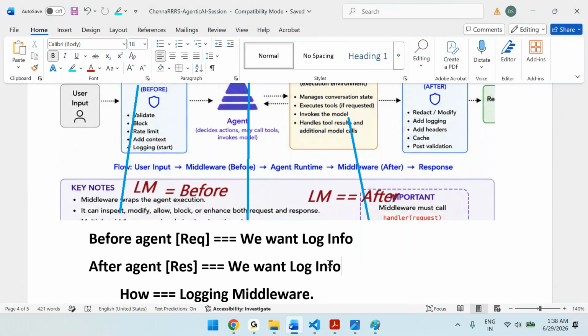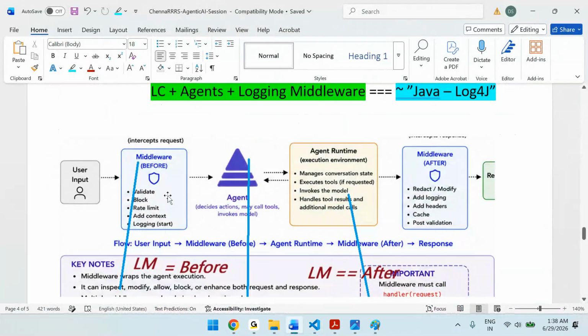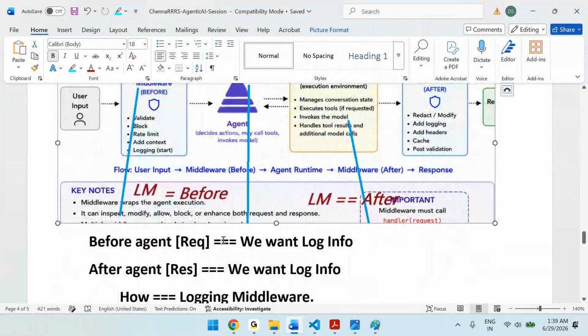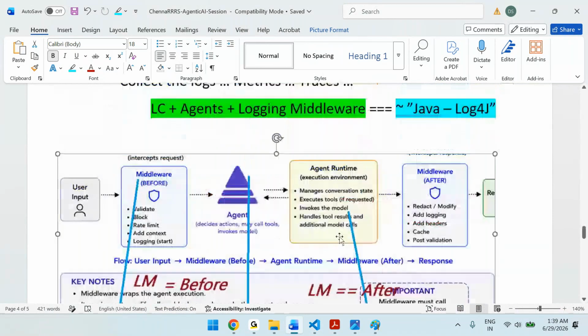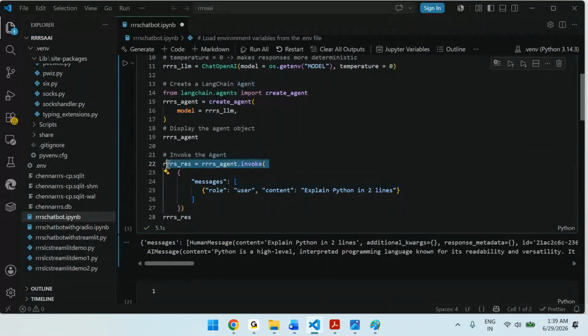Now let's see the coding for it. One more point you need to remember strongly: we understood the requirement, right? Before agent, I want to log something. After agent, I want to log something. For logging, we can use a logging middleware, and that is what we are planning to use. Now if you see the code, this is what we are writing, at line number 22.